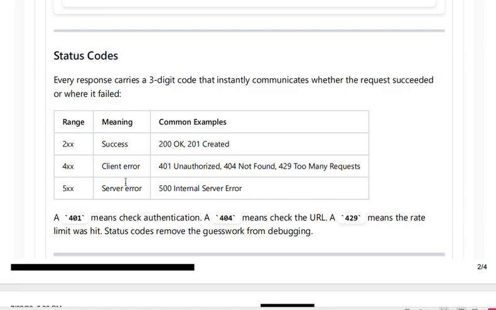As I said, 401 means check the authentication. 404 means check the URL properly. 429 means the rate limit, the token limit, has been hit. Status code removes the guesswork.